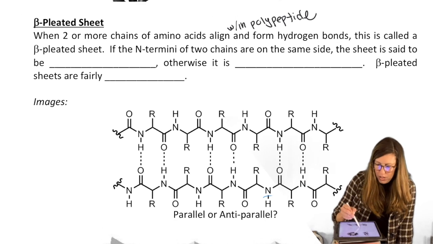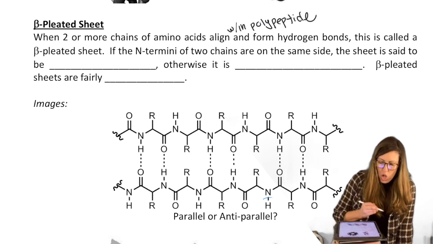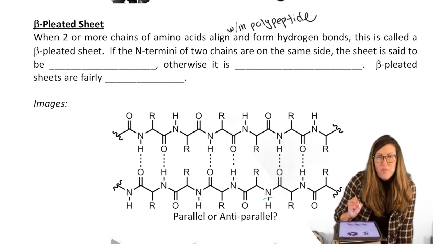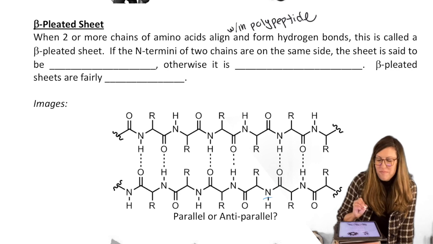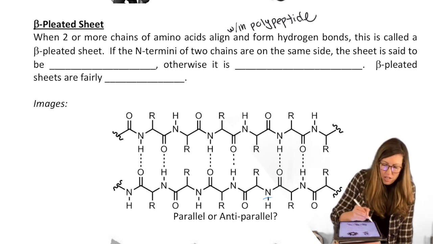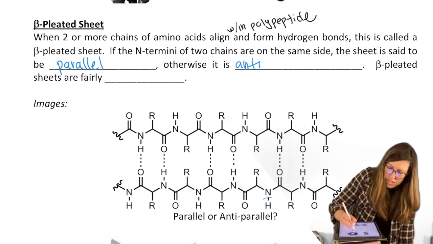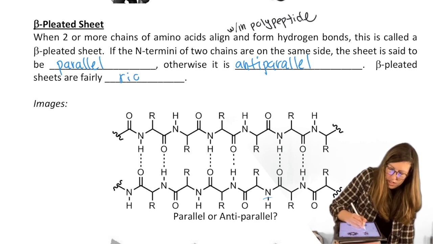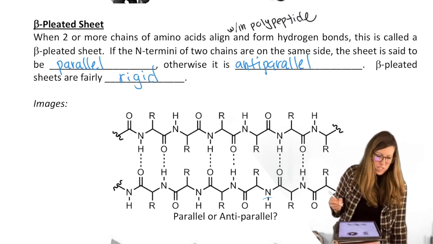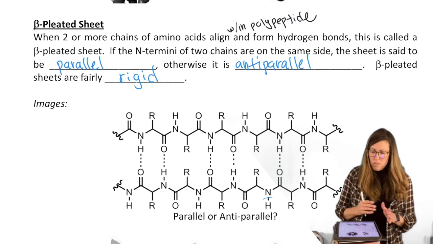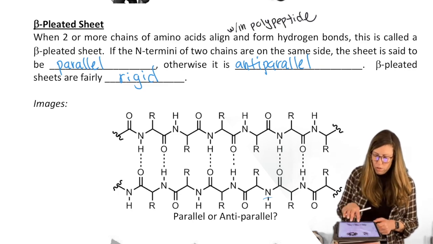So that's why they're not even drawn. When the N termini, so you find the N terminus, when they're on the same side, we will call it a parallel beta pleated sheet, but if otherwise, it would be anti-parallel. And this allows them to be rigid when they have these long series of intermolecular forces.